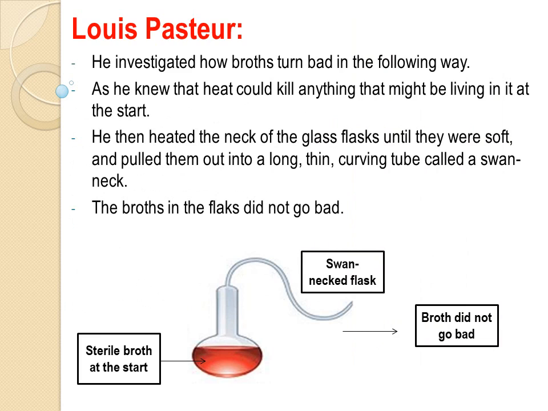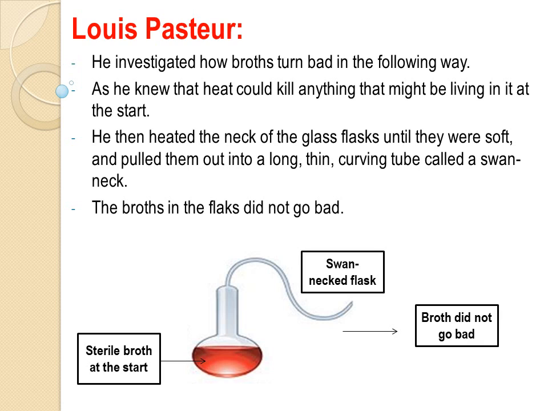Louis Pasteur, grade 7, investigated how broth turns bad in the following way. When I say turn bad, I mean it's full of microorganisms. As he knew that heat could kill anything that might be living in it at the start, he then heated the neck of the glass flasks until they were soft and pulled them out into a long, thin, curving tube called a swan neck. The broth in the flask didn't go bad.